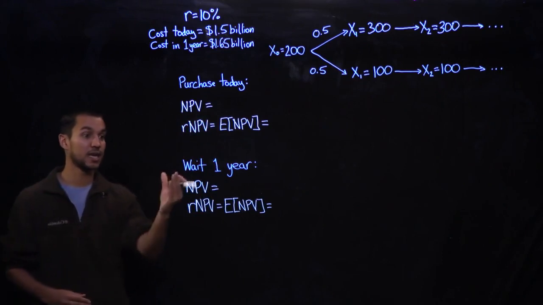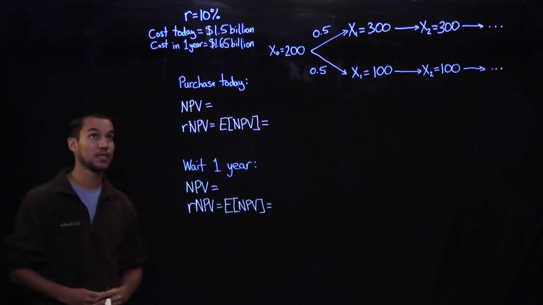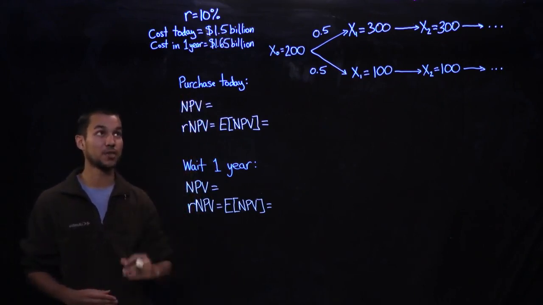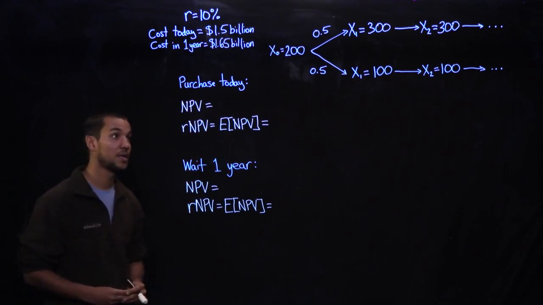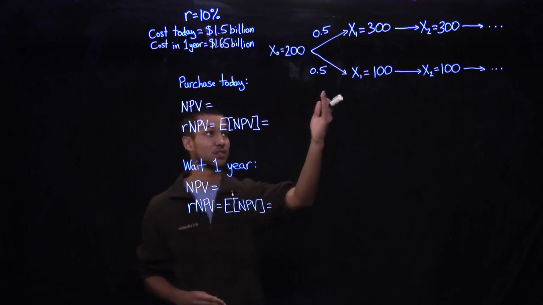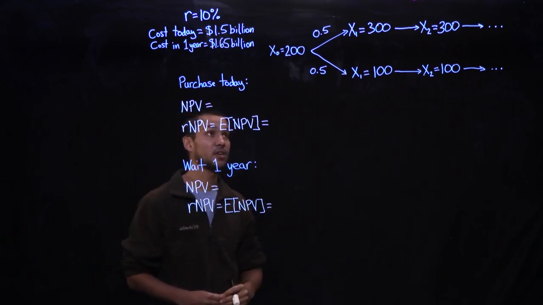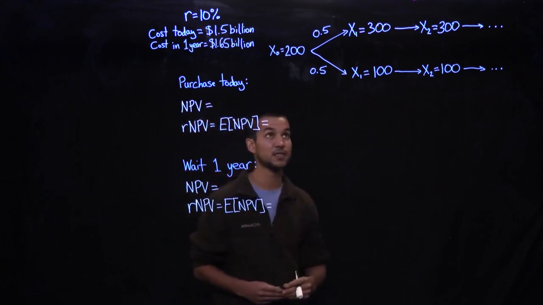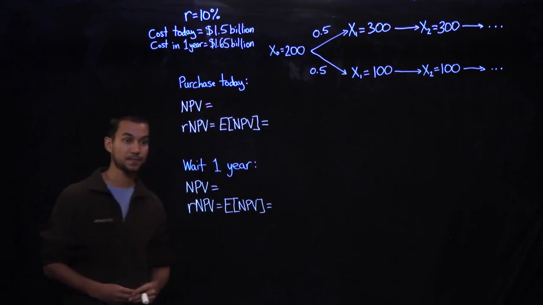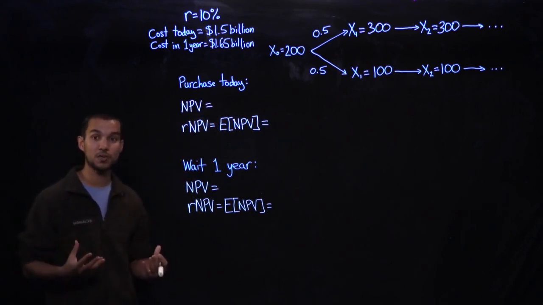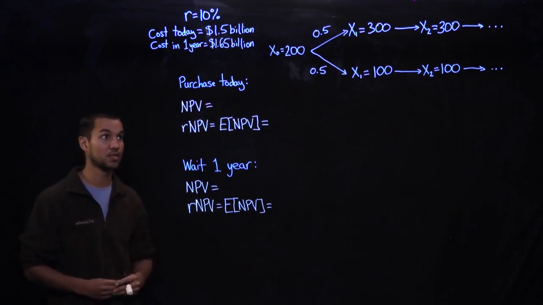On the other hand, they can decide to wait a year, in which case they can purchase the manufacturing facilities 1 year from today for $1.65 billion. But now the pricing legislation is going to be resolved, and they're going to be able to decide whether or not to invest depending on the outcome of this new pricing legislation. And so the question is, which one of these two options should this company choose? And moreover, what's the NPV, or the expected NPV, of these two options?